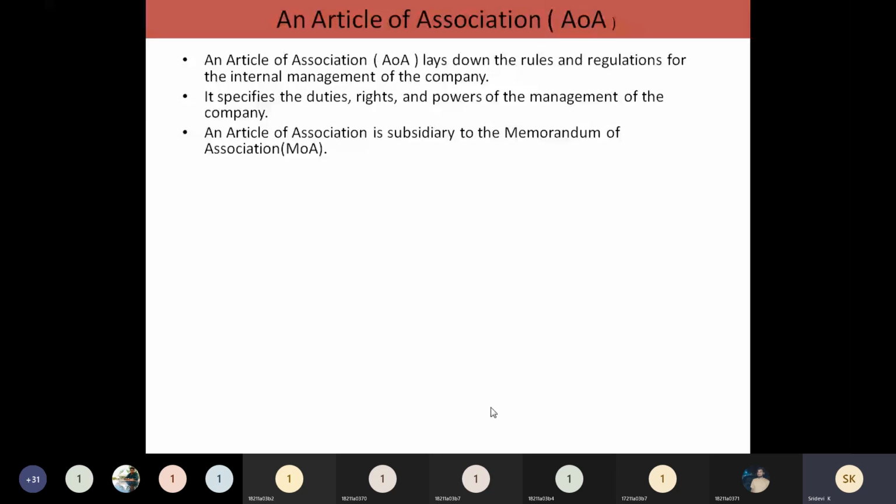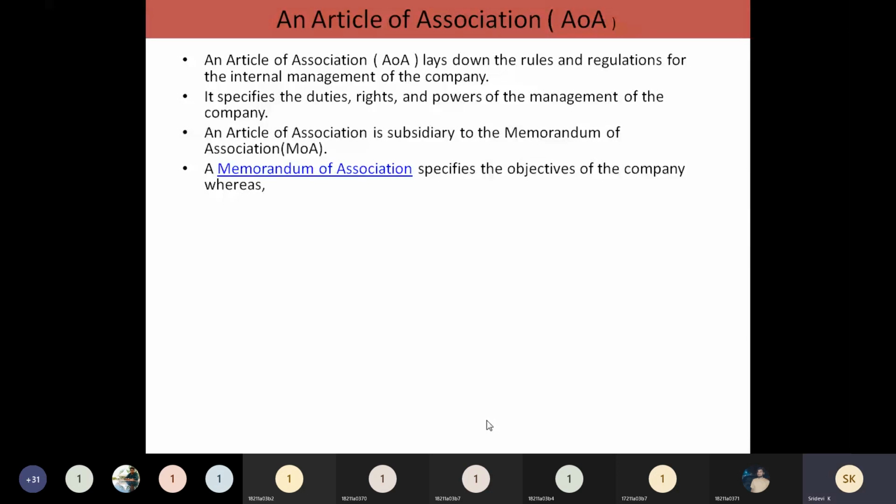And this will be subsidiary to the Memorandum of Association. That means once you have decided and divided them into different clauses, based on that, the rules and regulations will be framed here. So that is the reason we can say that this is subsidiary to the Memorandum of Association.